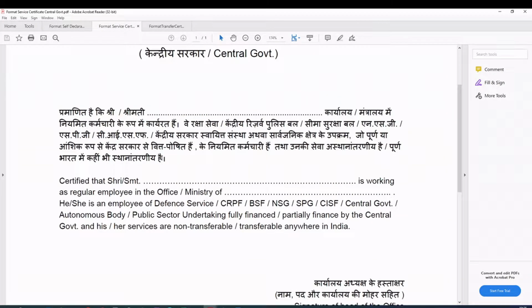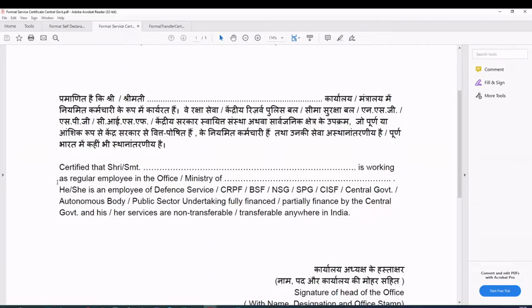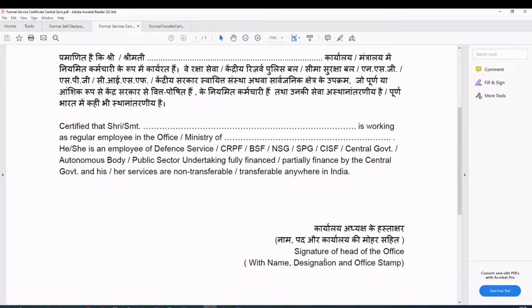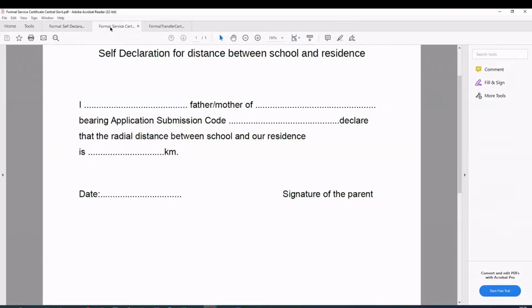And this is for a person who is in service, central government or state government. This is the same format. You have to get this signed by the head of the office, with name, designation, and office stamp. So these documents, you have to keep ready.